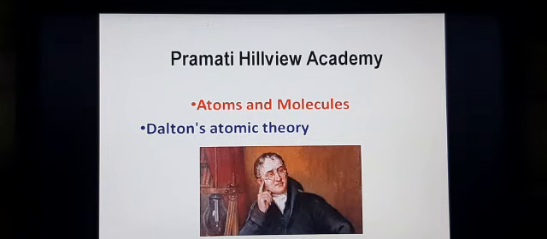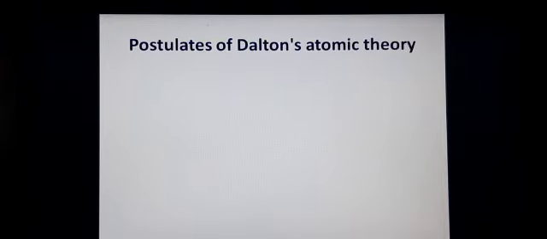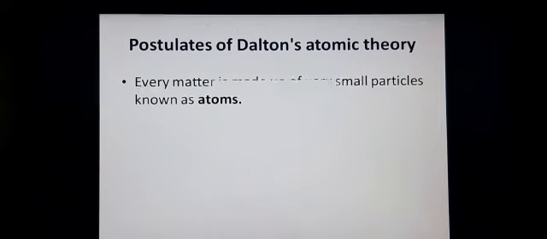And he gave a famous theory which is called Dalton's atomic theory. What does Dalton's atomic theory say? It is also called the postulates of Dalton's atomic theory. His first postulate says that every matter is made up of very small particles known as atoms. That means any matter, whatever substance we see around us, is made up of atoms, which cannot be